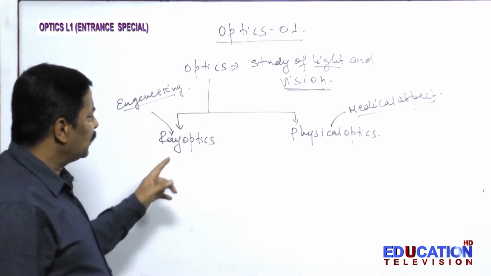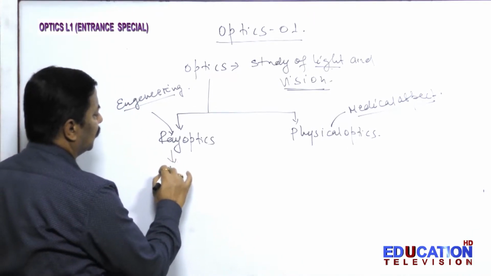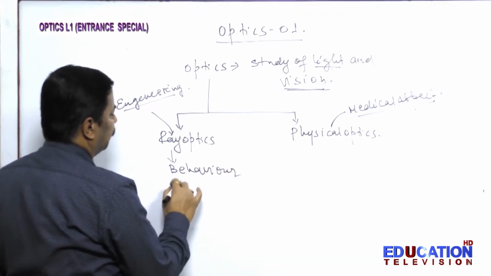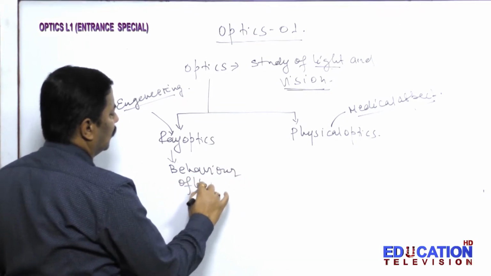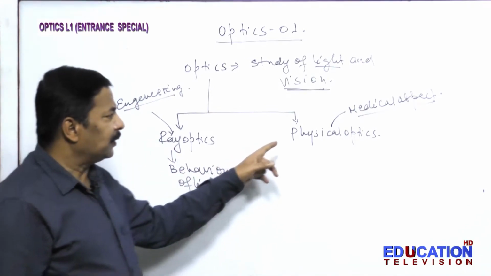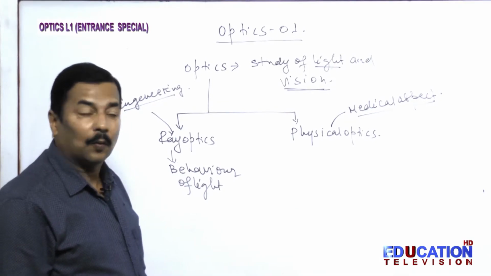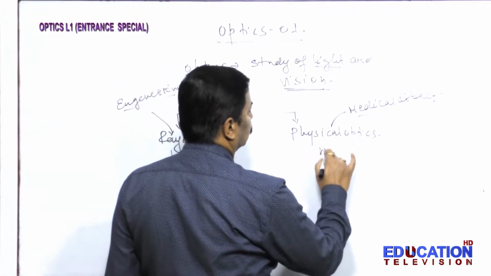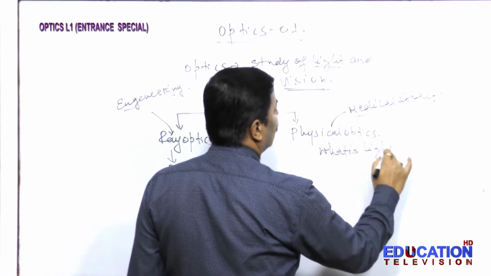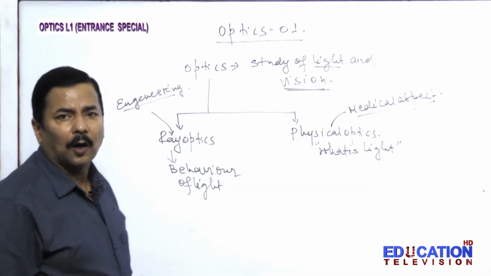Now it tells about the behavior of light, whereas this physical optics gives you the answer to the question, what is light? What is light is being answered by this part of physical optics.